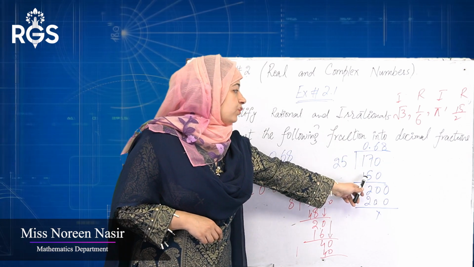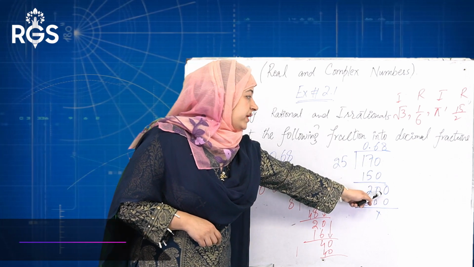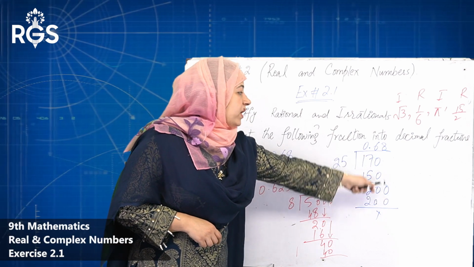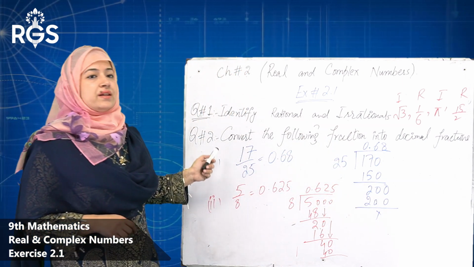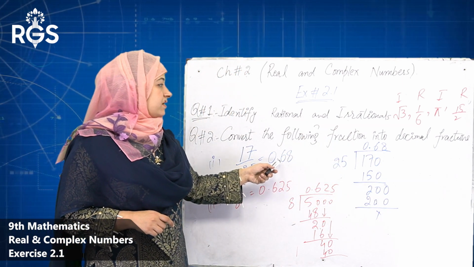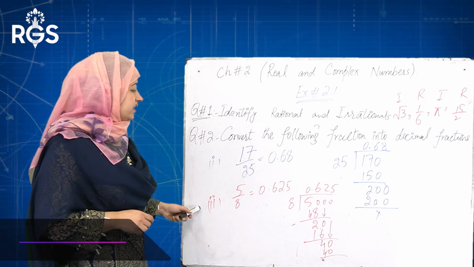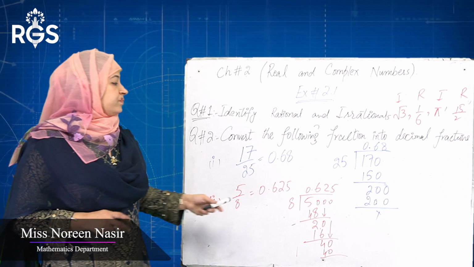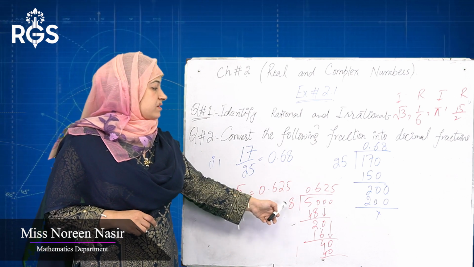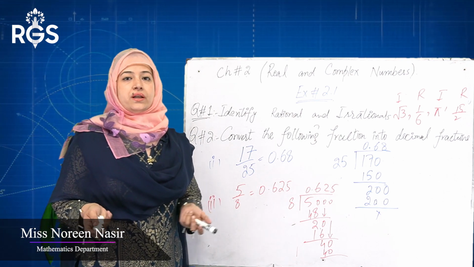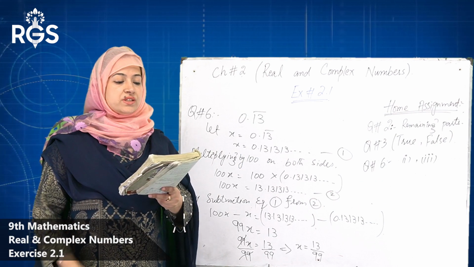25 sixes are 150. Again by subtraction we got 2 and 0 remain the same. We add a 0, so 25 eights are 200. Now this one is exactly divided, and the exact answer in decimal fraction is 0.68. The second one is the same as this one, by division we solve it: 5 over 8 is 0.625. By using a calculator your answer is this one, 0.625. Now we see question number 6.